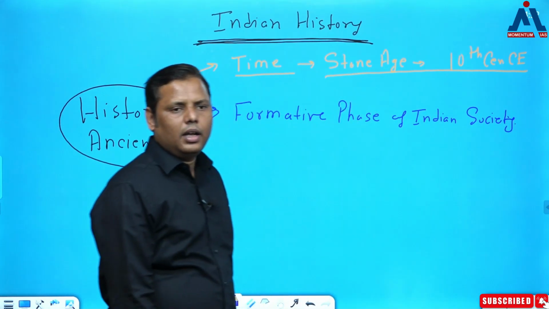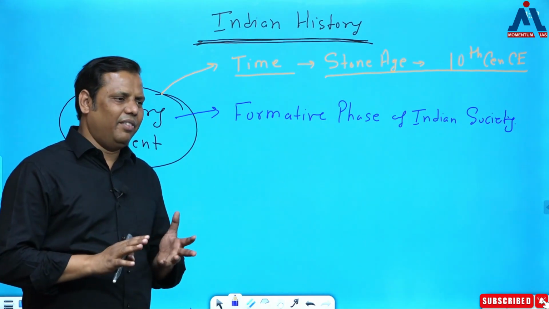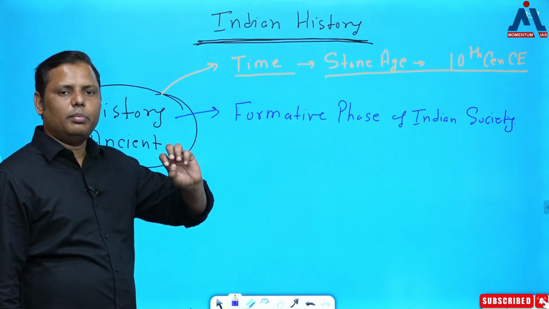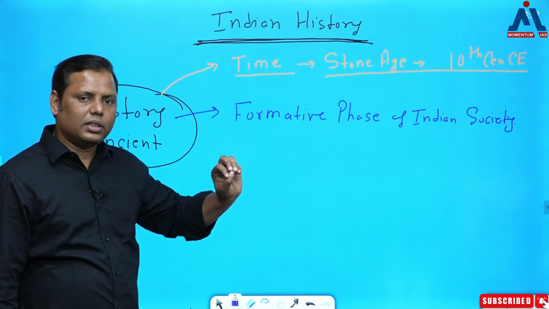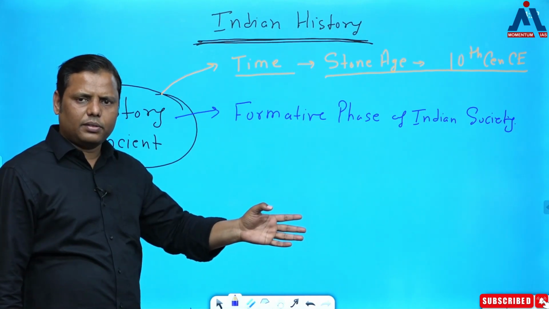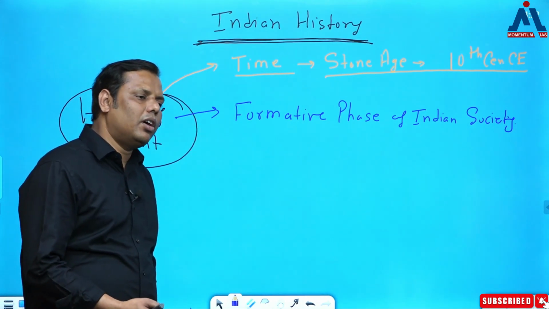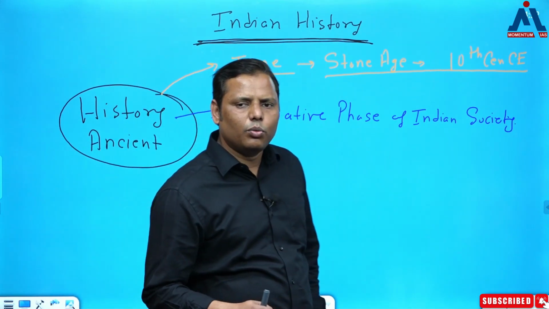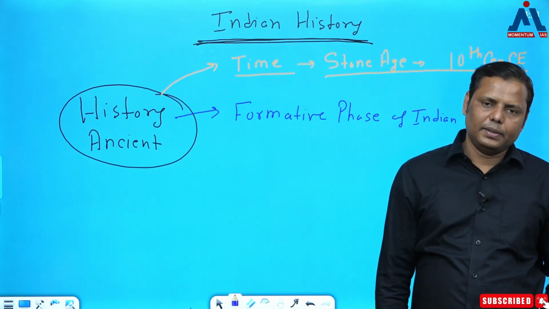society. When I am saying society, it means that I am talking about polity, I am talking about economy, every aspect. Society does not mean that I am simply talking about some of the basic institutions of the society. Rather, I am trying to make you understand about all the aspects of society. So this is the very important aspect. Now what is this formative phase? Could you get the right meaning of this formative phase?